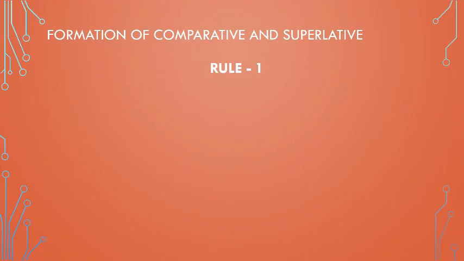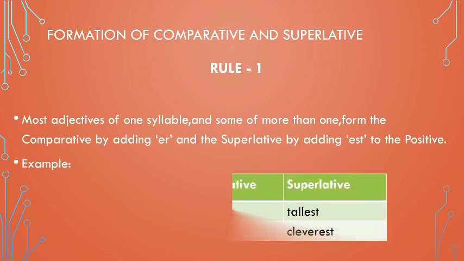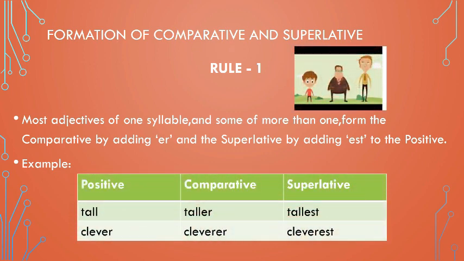Now let us study the formation of comparative and superlative degree. Rule number 1. Most adjectives of one syllable and some of more than one form the comparative by adding er and the superlative by adding est to the positive. Example: Tall, taller, tallest. Clever, cleverer, cleverest. Here both the words in the positive degree are changed into comparative and superlative by simply adding er and est.